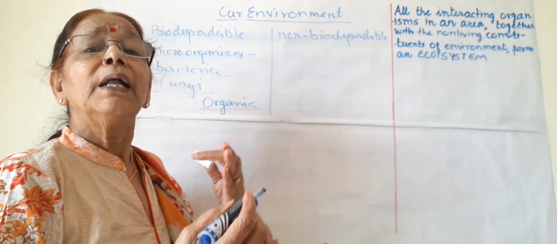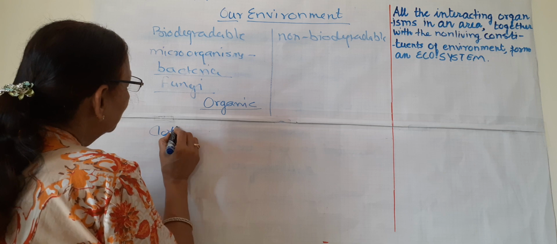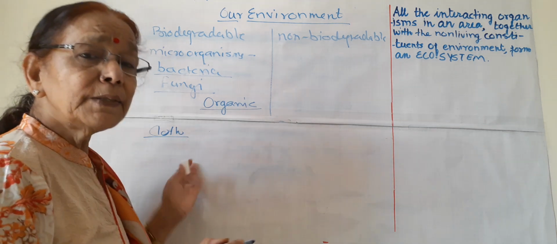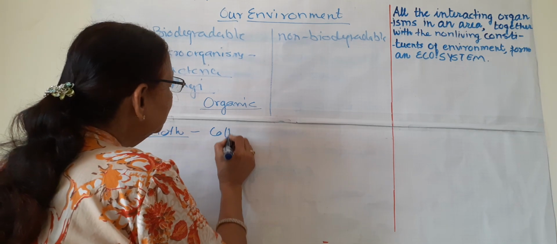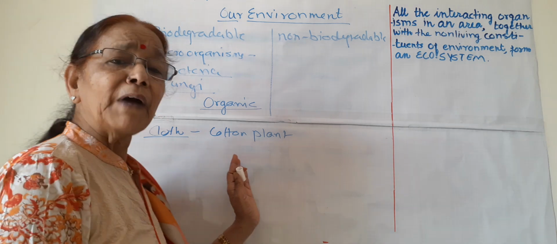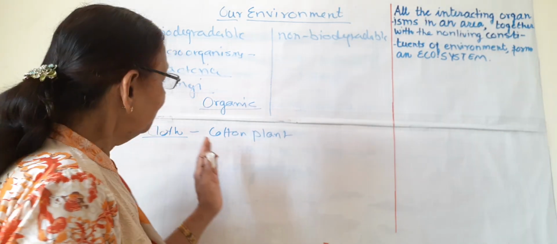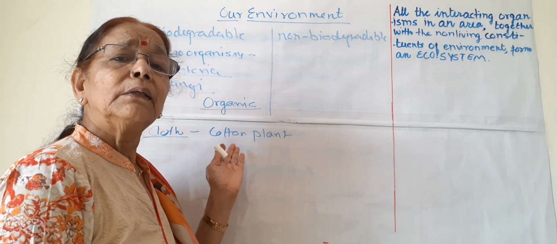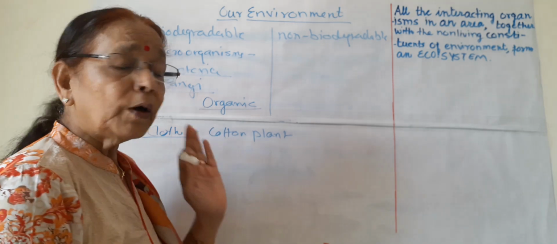They are from living organisms, like cloth. How can cloth be living? Because it is formed from the fibers of the cotton plant. All of you know cotton fiber is from the fibers of the flowers or seeds of cotton plants, gossypium. So it is of living origin, that is, it is organic.